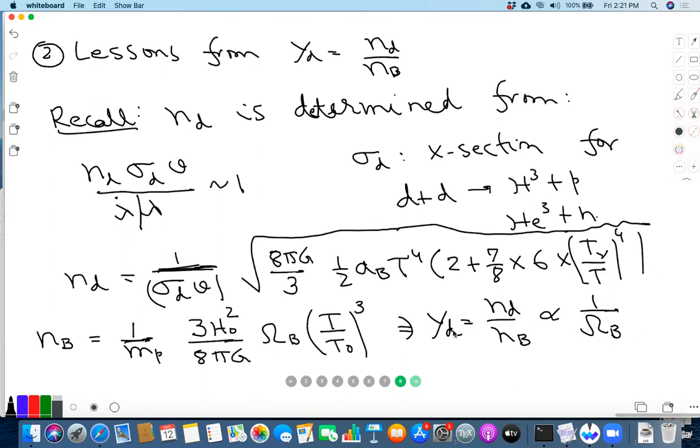If you could calculate, for example, the ratio of the deuteron to hydrogen in some part of the universe where it has not been polluted by, say, stars, then you can use that to determine omega B. And omega B of 0.04 is compatible with the observed YD.